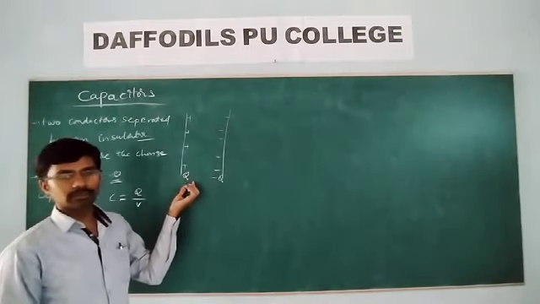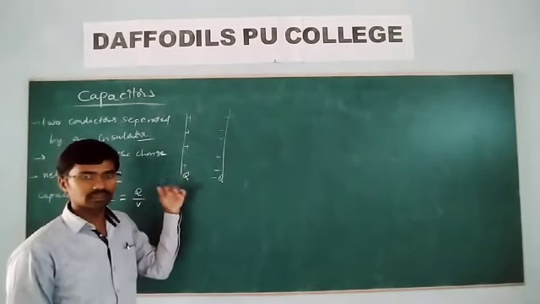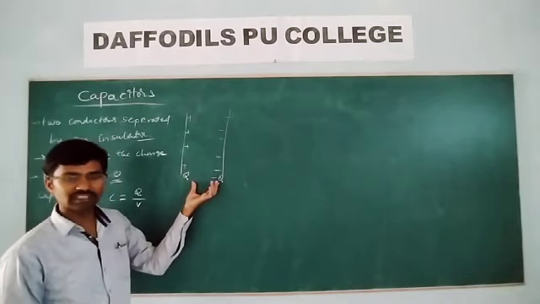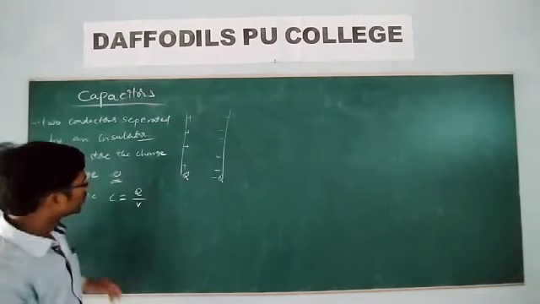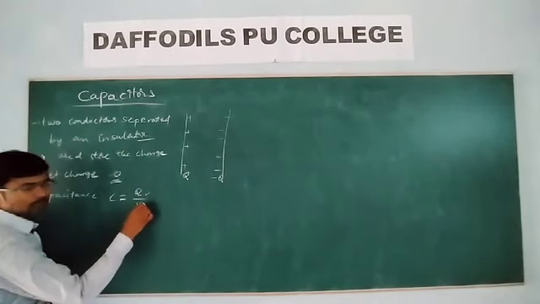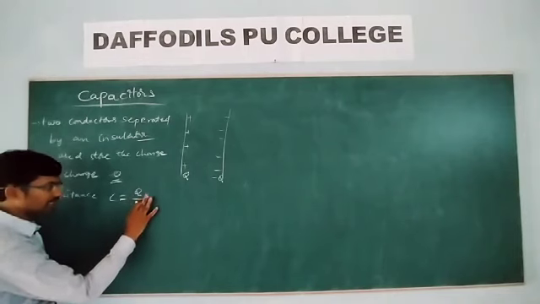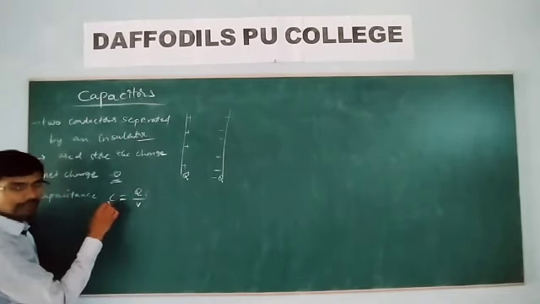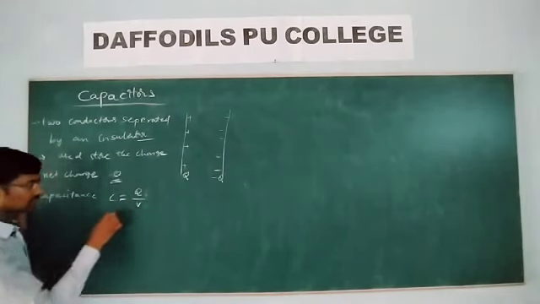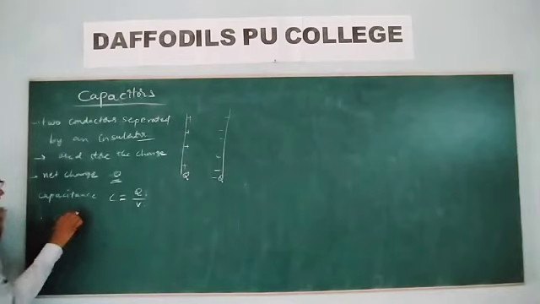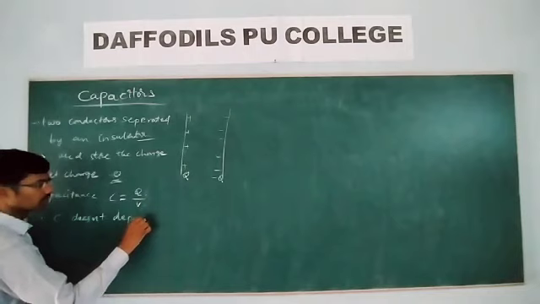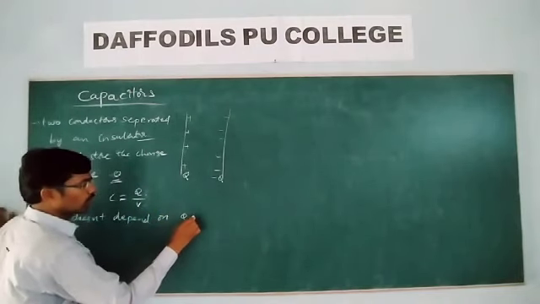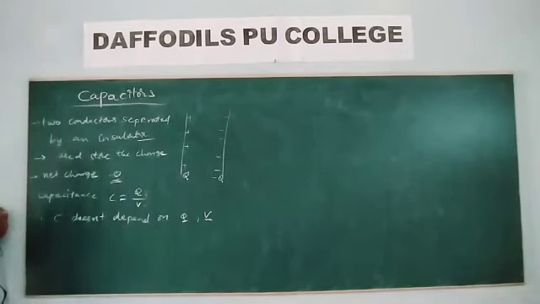Look at this one. For example, if the charge on this capacitor plate is doubled, what happens to the potential difference between these two plates? The potential difference between these two plates also increases. Therefore, if the charge increases, potential difference also increases. That means the capacitance of the capacitor does not depend upon what? Charge and potential difference. Therefore, capacitance does not depend on Q and V, charge and potential difference.